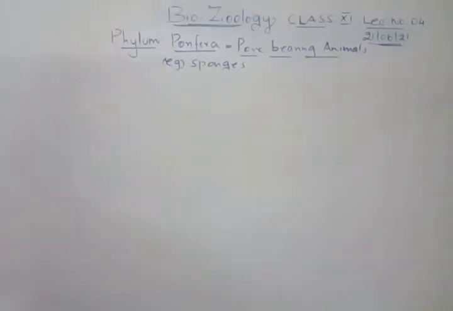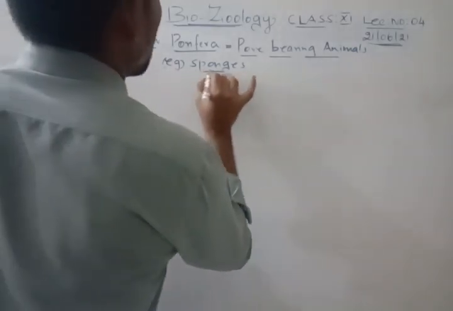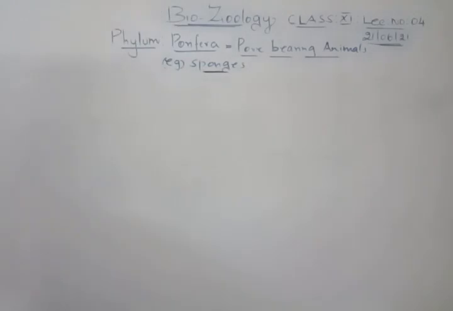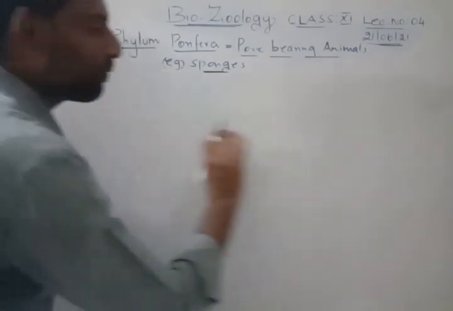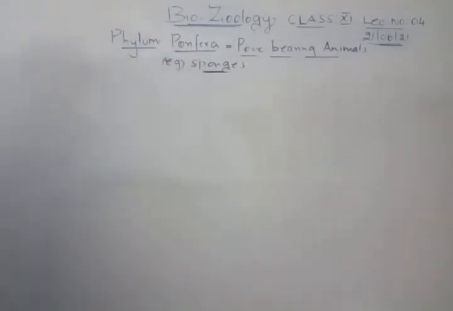Now we will study the salient features. When you study the salient features, I will tell you a word to remember, so that by seeing that word you can easily study all the salient features.